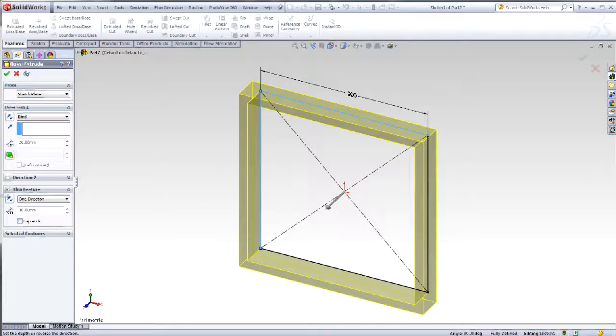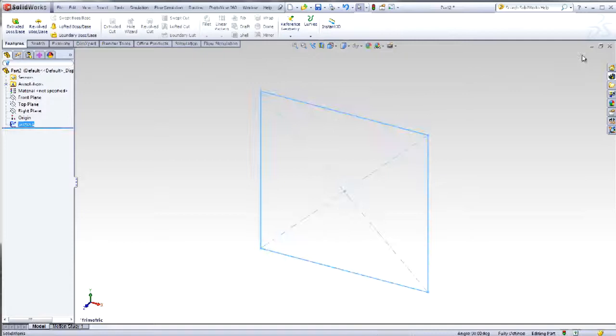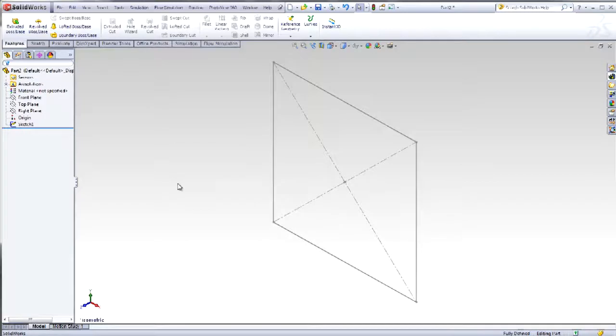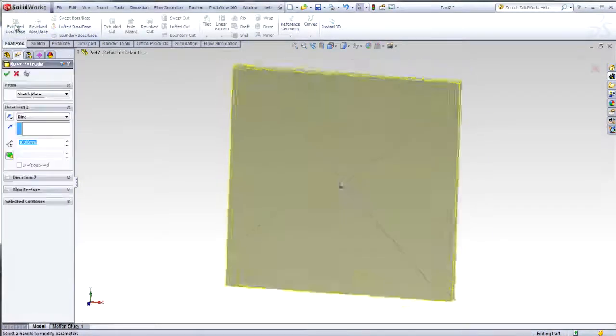Sometimes students exit the sketch without creating the feature. The sketch will appear on the Feature Manager. It's okay. All you have to do is select on the sketch and then select the correct feature from the Features toolbar. You can use the direction vector and say OK.